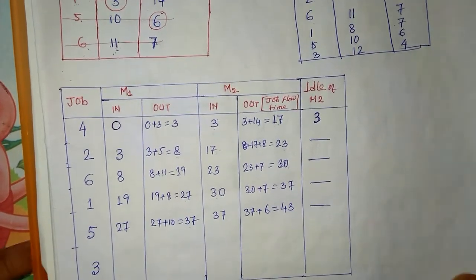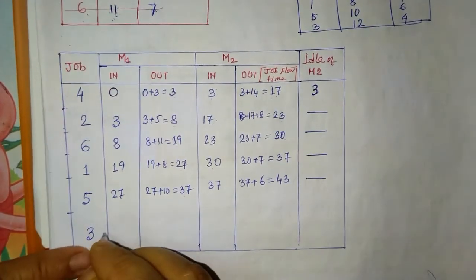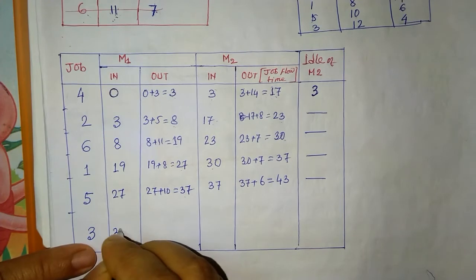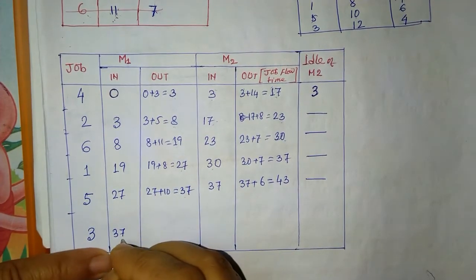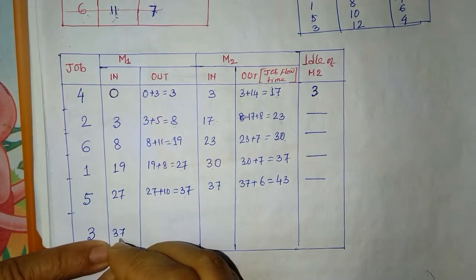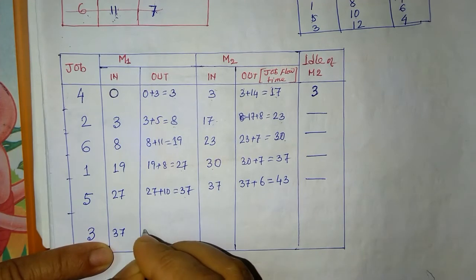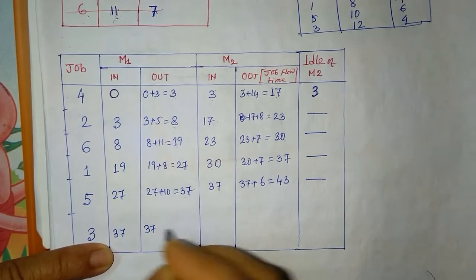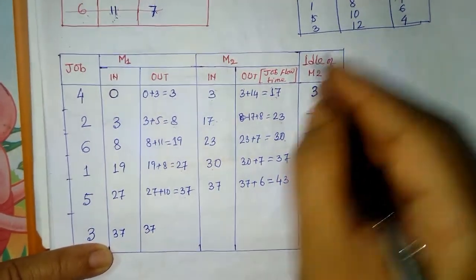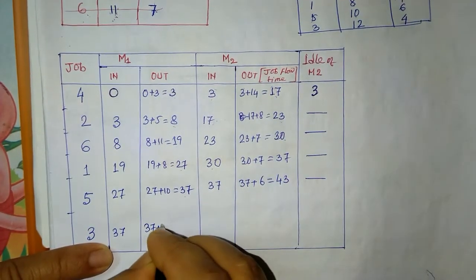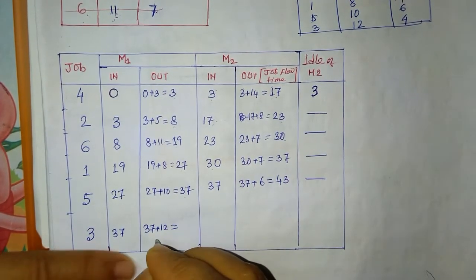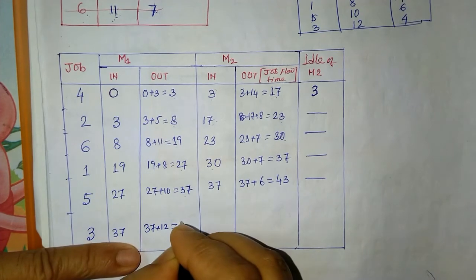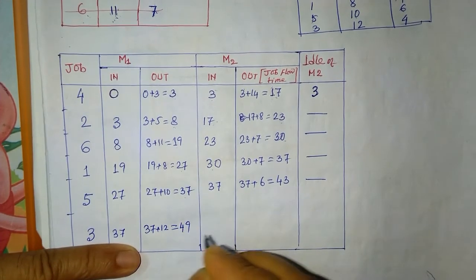Okay, so next we have job number 3. Job number 3 will enter into M1, machine 1, at the 37th hour. Okay, what is the processing time for job 3? That is 12. So 37 plus 12, and it becomes how much? That is our 49.